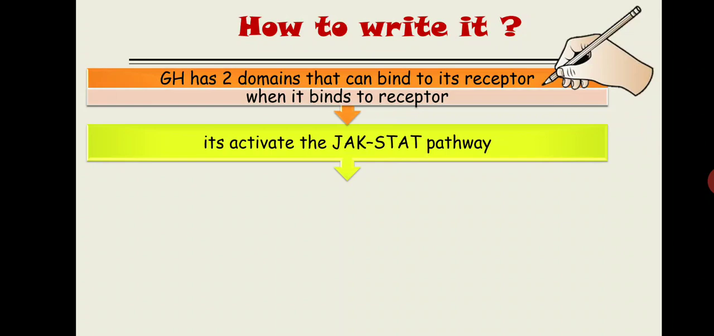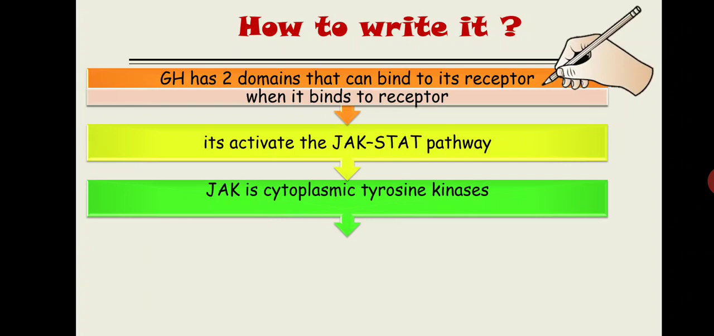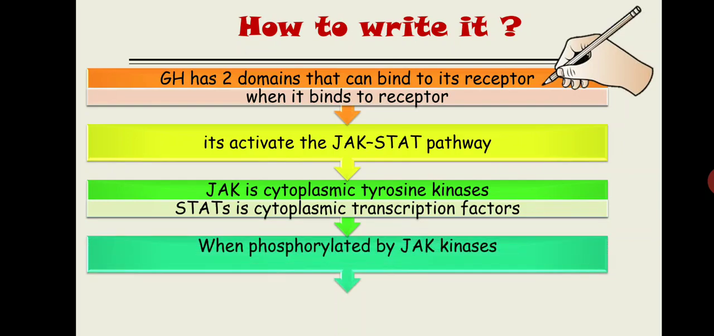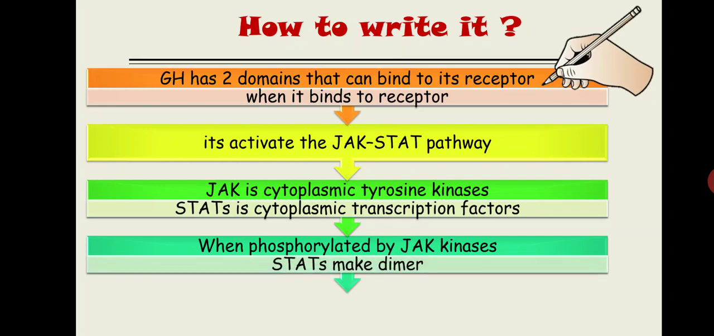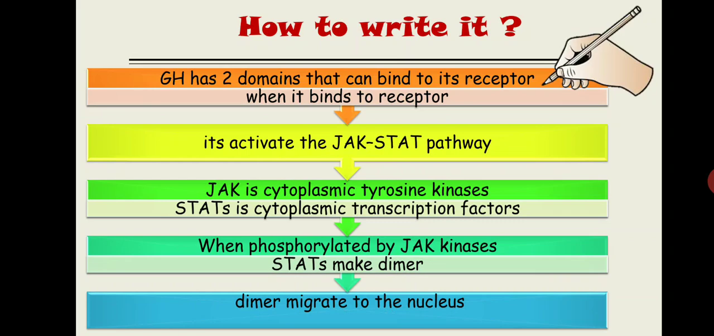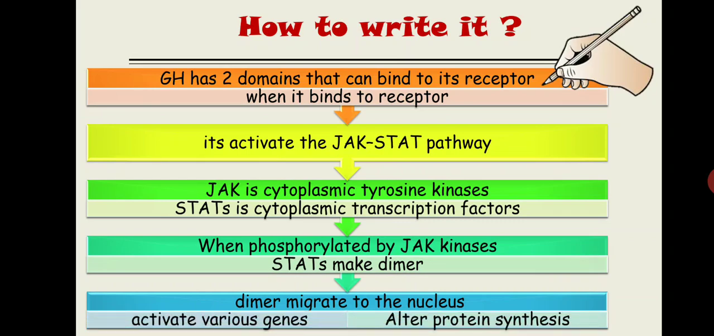Now the sentences that I am going to use are from Ganong. So stick to that right now. This JAK is a cytoplasmic tyrosine kinase and STAT is a cytoplasmic transcription factor. When phosphorylated by JAK kinase, STAT makes a dimer, and that dimer will migrate to the nucleus and activate various genes and ultimately alter the protein synthesis. Alright, this is all about the effect and the action of the growth hormone.